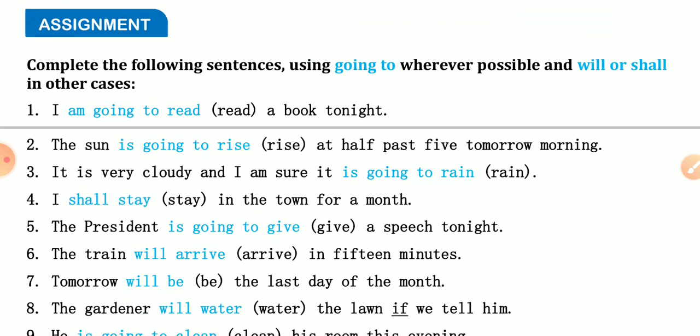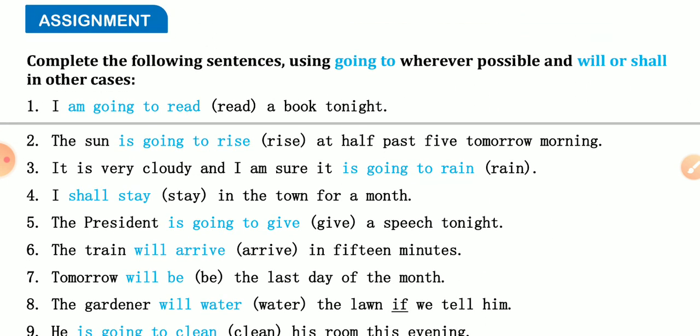Now, let's see the assignment exercises here. I am going to read a book tonight. Tonight is a definite time, that's why we can use here going to plus infinitive. The sun is going to rise at 5:30 tomorrow morning. Tomorrow morning is a definite time, that's why we can use here going to plus infinitive. It is very cloudy and I am sure it is going to rain. It is very cloudy, that is definite, that's why we can use going to plus infinitive. I shall stay in the town for a month. It is an intention, that's why we have used future tense.